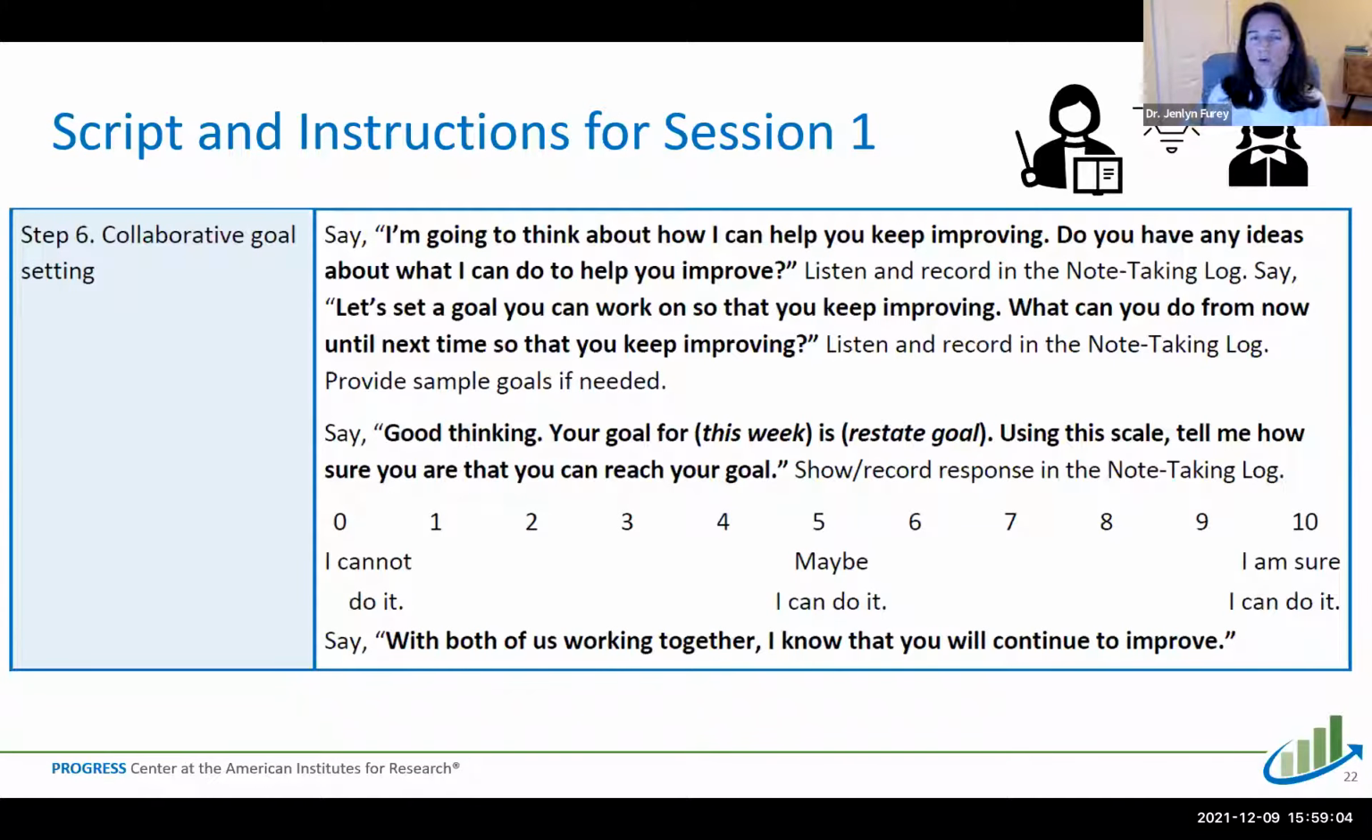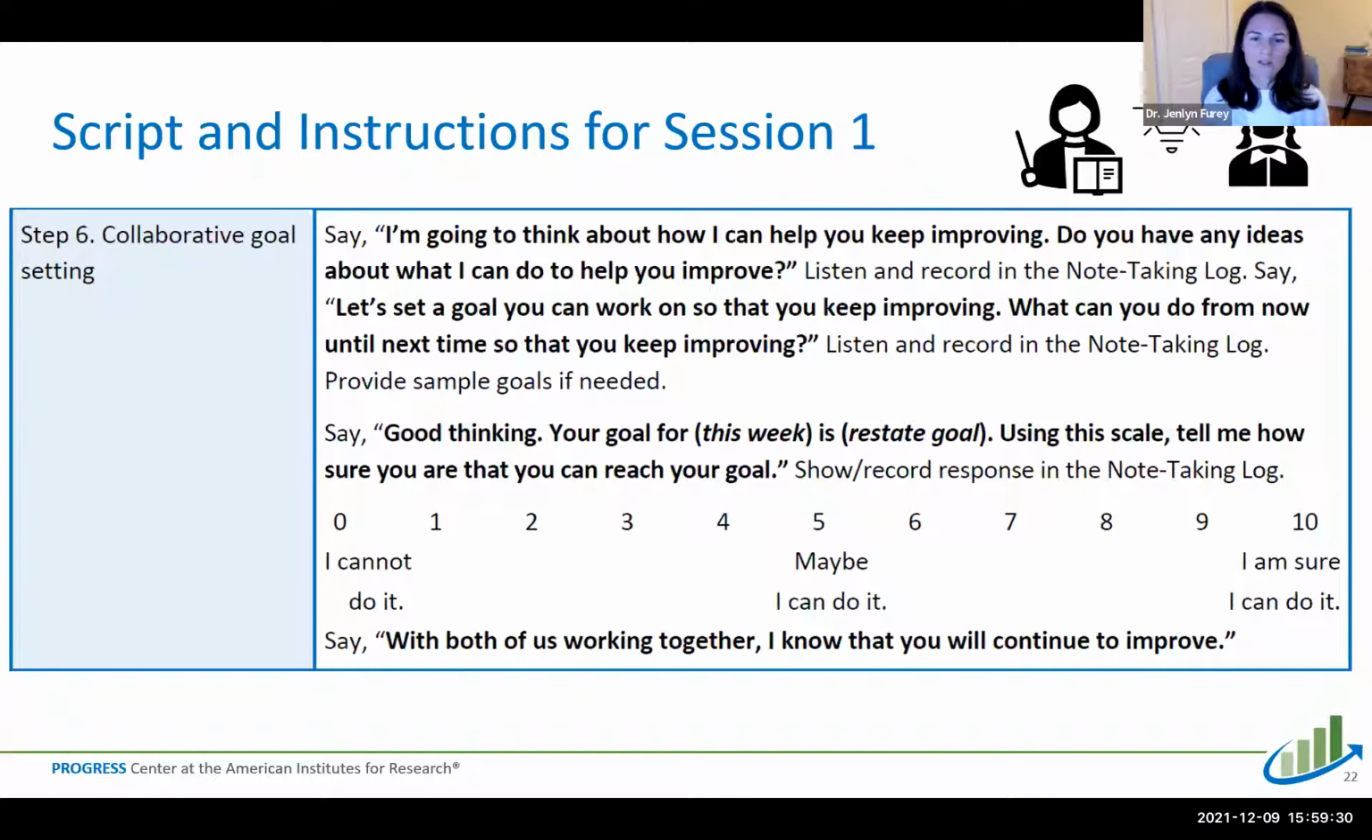So once you have a goal that you agree upon, you'll say to the student, good thinking. Your goal for this week or for the next 2 weeks is to practice reading for 10 minutes a night. Using this scale, tell me how sure you are that you can reach your goal. So now we have built into this a self-efficacy scale that ranges from 0, I cannot do it, to 10, I am sure that I can do it.